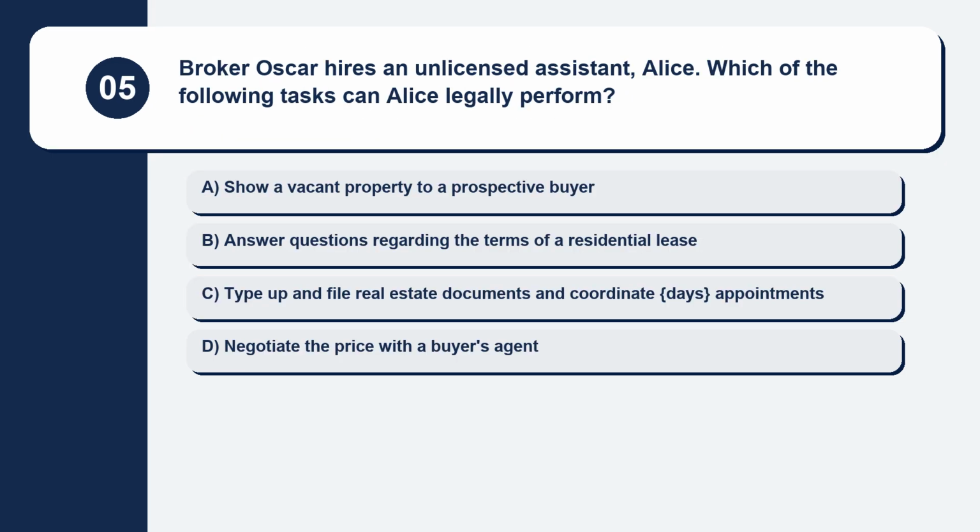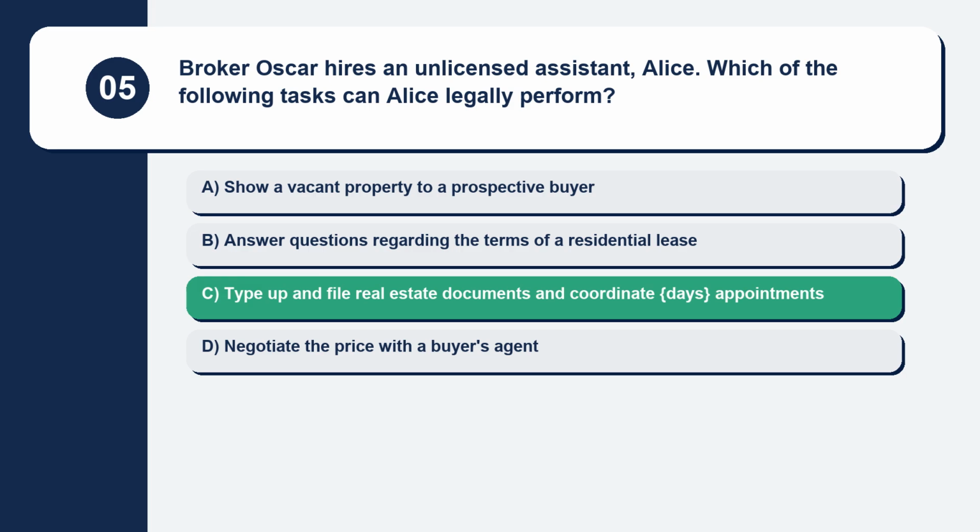Question 5. Broker Oscar hires an unlicensed assistant, Alice. Which of the following tasks can Alice legally perform? Here are your options. Option A, show a vacant property to a prospective buyer. Option B, answer questions regarding the terms of a residential lease. Option C, type up and file real estate documents and coordinate days appointments. Option D, negotiate the price with a buyer's agent. The correct answer is option C, type up and file real estate documents and coordinate days appointments.